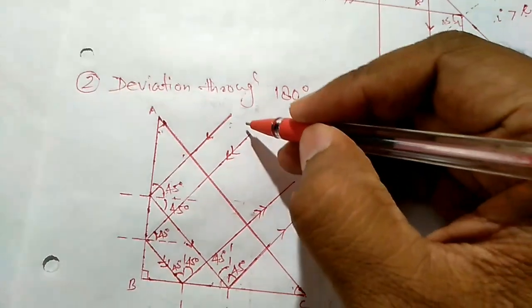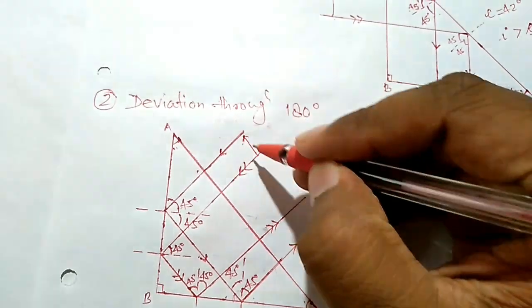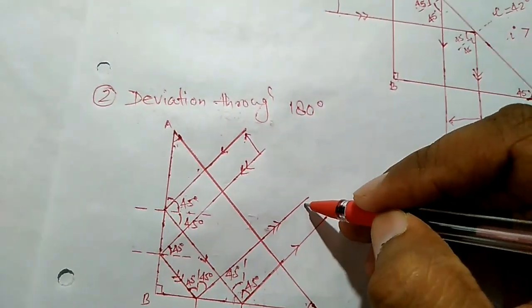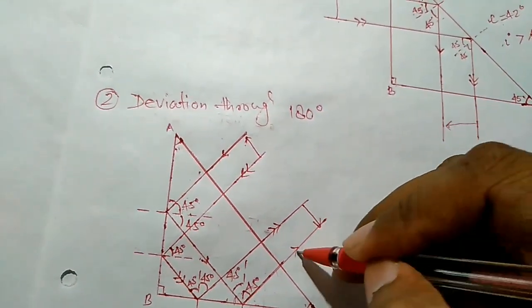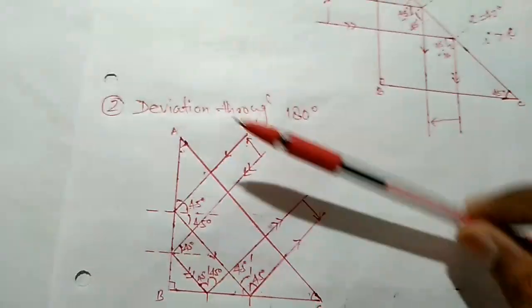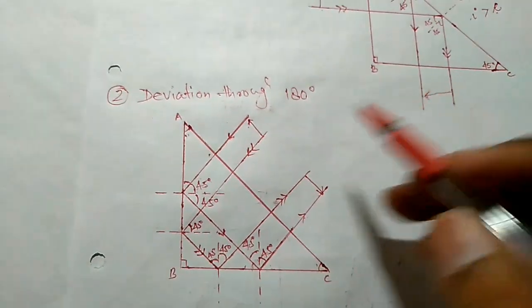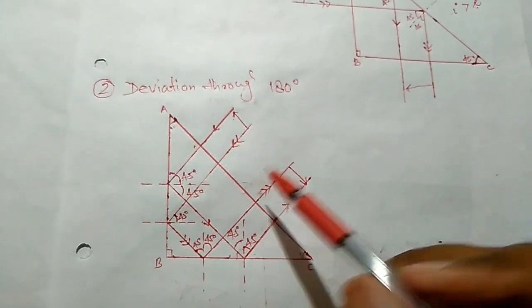So finally, suppose here the single arrow is the head of the arrow and this is the tail. So what will be the image here? Single head with the head of the arrow. So this is the object, and here the image is completely rotated. How much rotated? 180 degrees. So this is deviation through 180 degree.